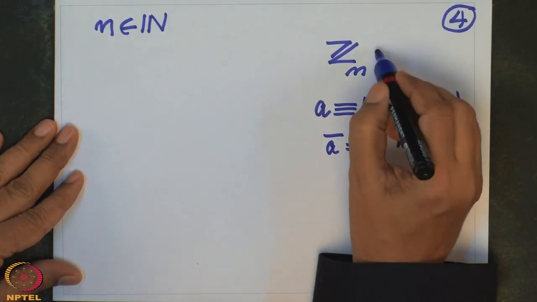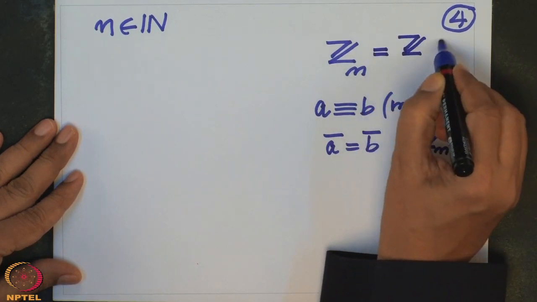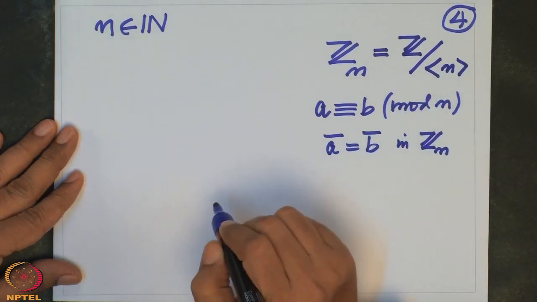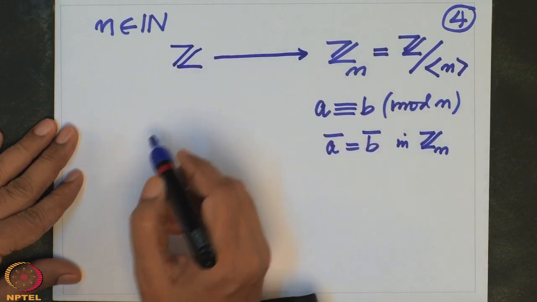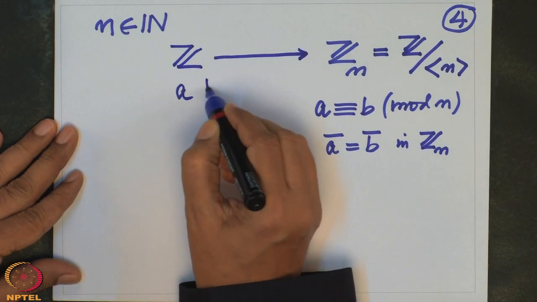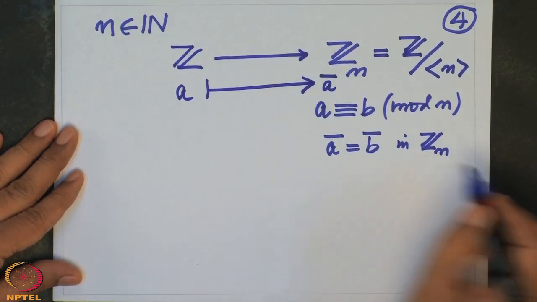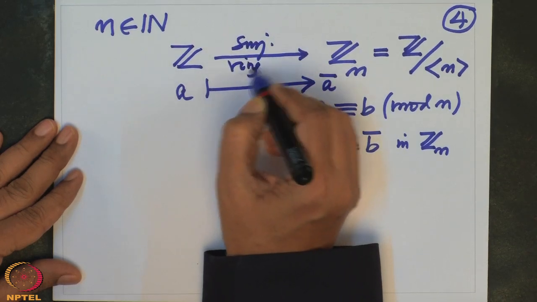And actually Z mod n, you should think of as the ring Z modulo the ideal generated by n. Then we have a natural map from Z to Z mod n, where any a goes to its residue class modulo n, denoted a bar, and this becomes a surjective ring homomorphism.